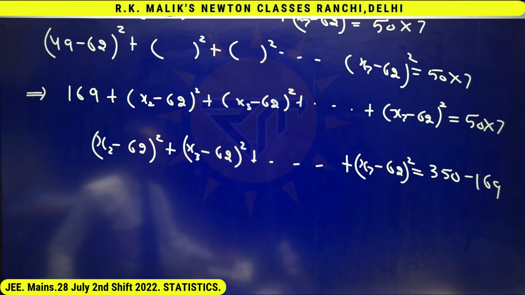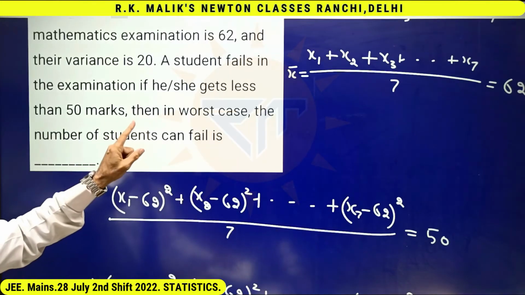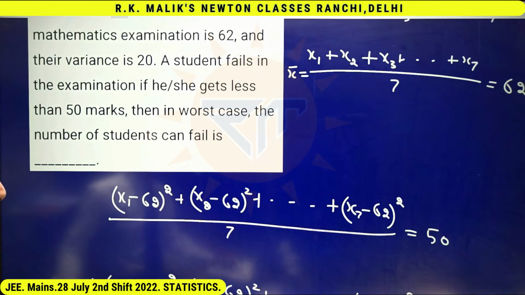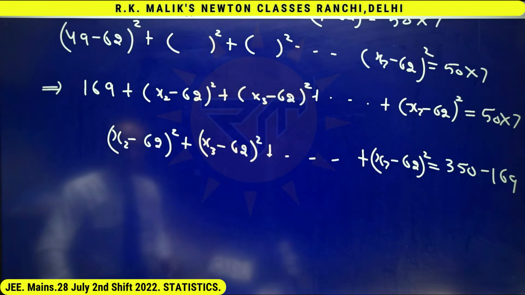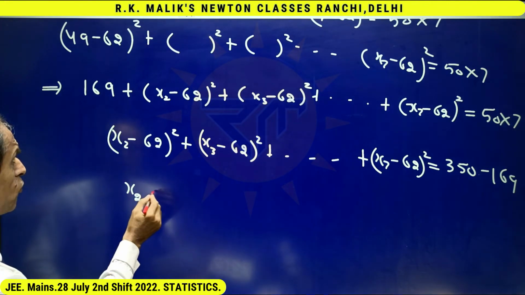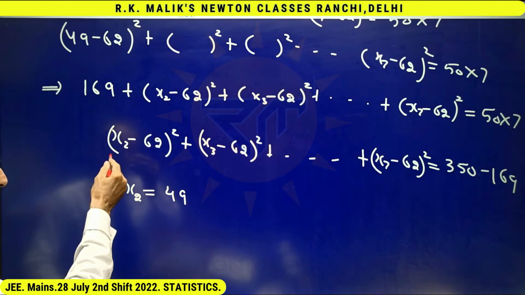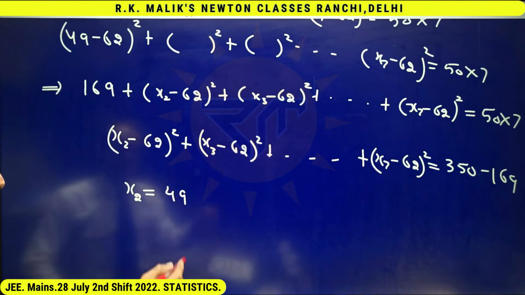Agreed, the solution is over. But for crystal clarity, I'm discussing all the situations related to it because I wanted to make the situation of worst case, how the word worst case is coming into play. Now let me see, can x2 be equal to 49 also? Yes, it is also possible because if I take x2 equal to 49, this again will become 169.